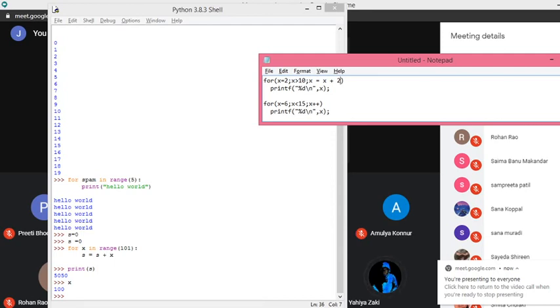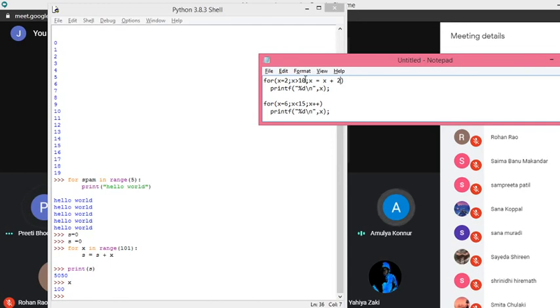It will go from 2 to 10 at a step of 2. In every iteration, x value will be incremented by 2. So it goes 2, 4, 6, 8. At 10, it will stop. Correct? Yes, sir.